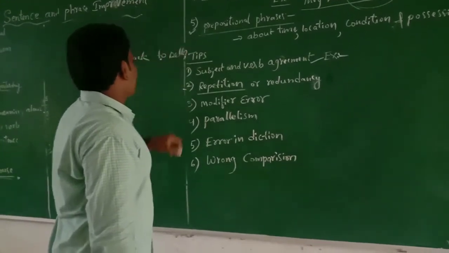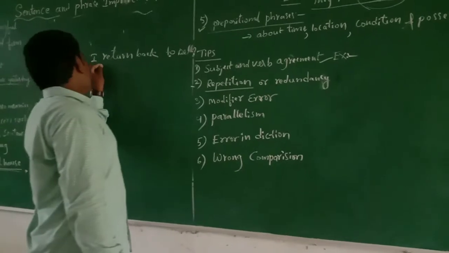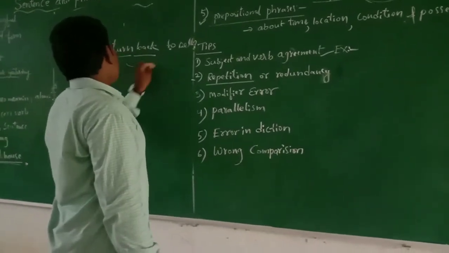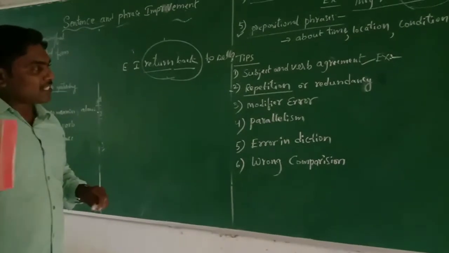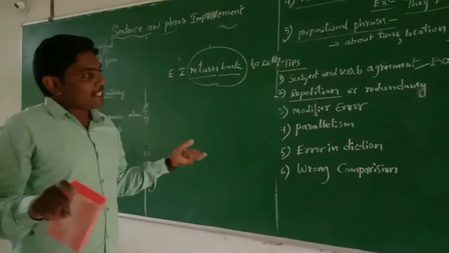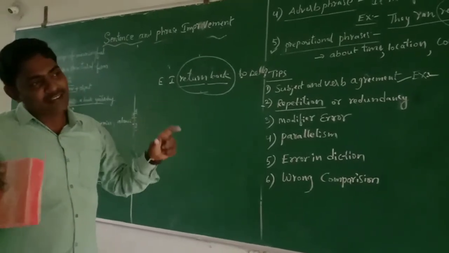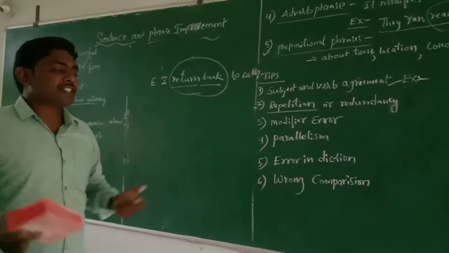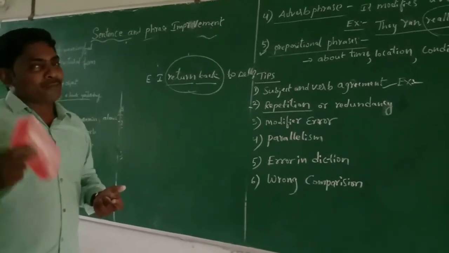Here the words return and back give the same meaning. So some statements consist of repetition, and we should avoid repetition and redundancy.